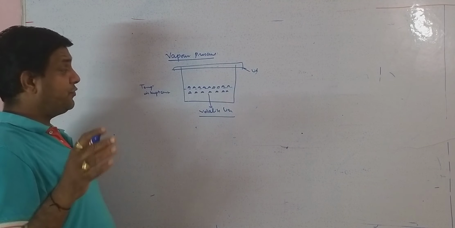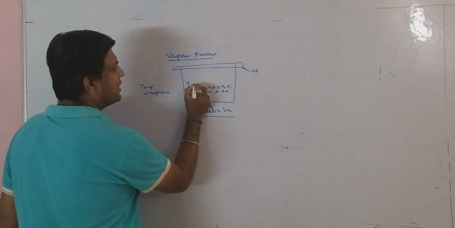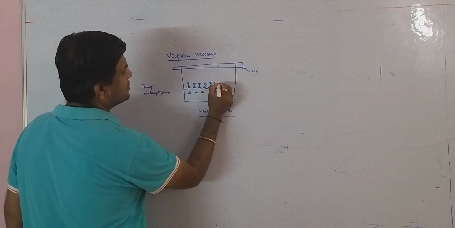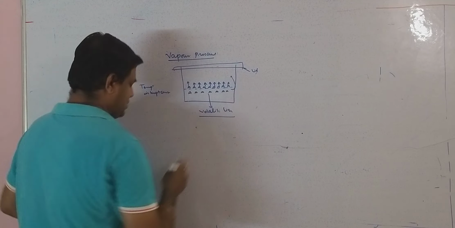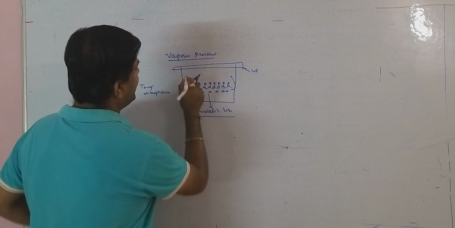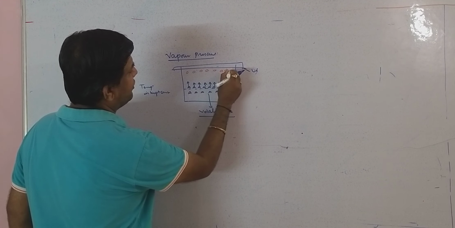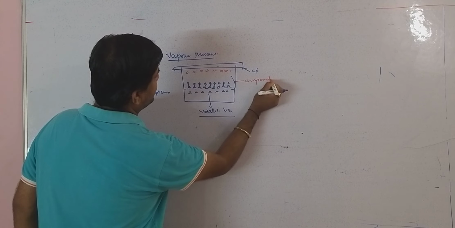We have told you it will convert into vapor. So here a process starts, and that is called evaporation. This is the process of conversion of A from the liquid state to the vapor state, and at this point vapors of A are available. This process is called evaporation.